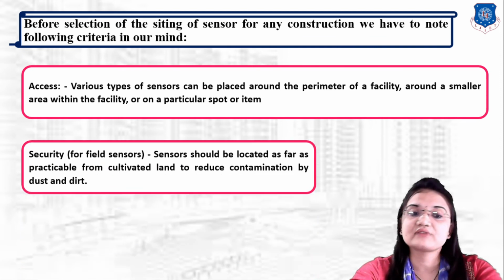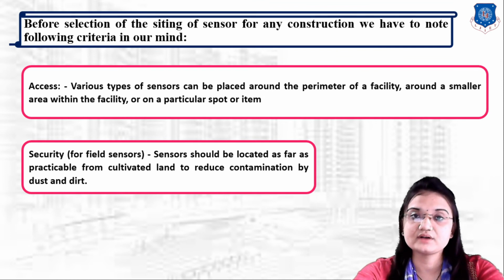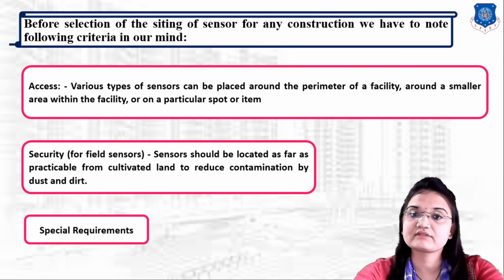Okay. Now next is security. Okay, so sensors should be located as far as practicable from cultivated lands to reduce contamination by dust and dirt. Okay. Next is special requirement. Okay, so according to special requirement, we have knowledge about the location of the sensors. Okay. So these are the main criteria we have to focus on before siting of any sensor. Okay, and these are the best locations for siting of any sensors.